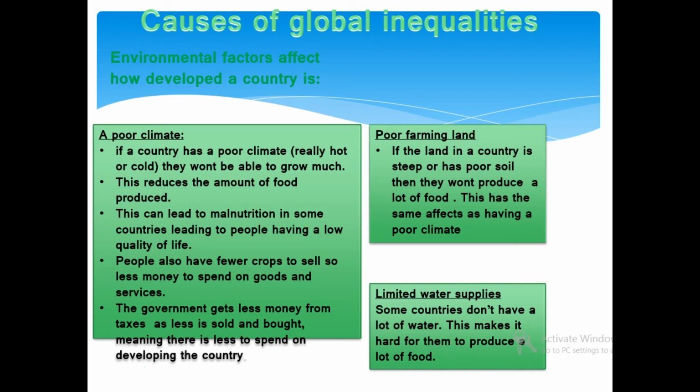Poor farming land. If the land in a country is steep or has poor soil, then they won't produce a lot of food. This has the same effect as having a poor climate. Limited water supply. Some countries won't have a lot of water. This makes it hard for them to produce a lot of food. This is the case in most of the desert lands, Saharan countries.